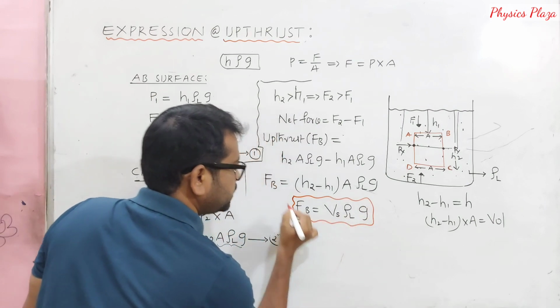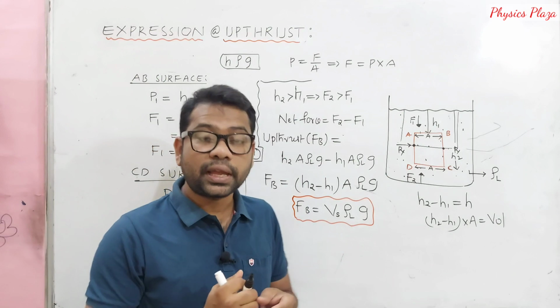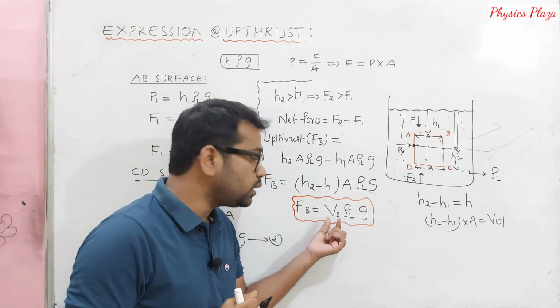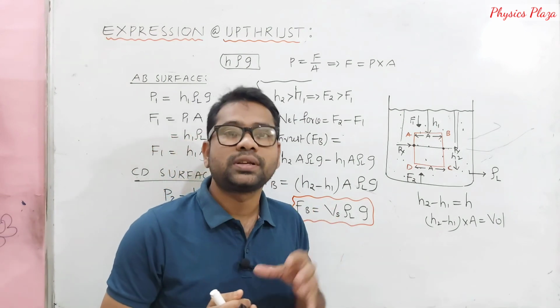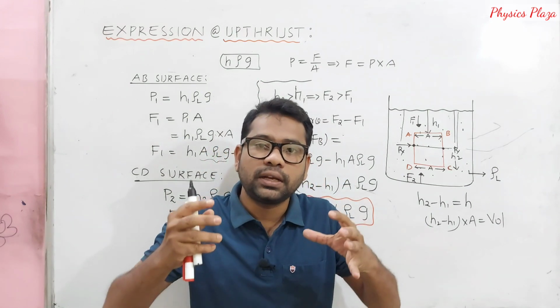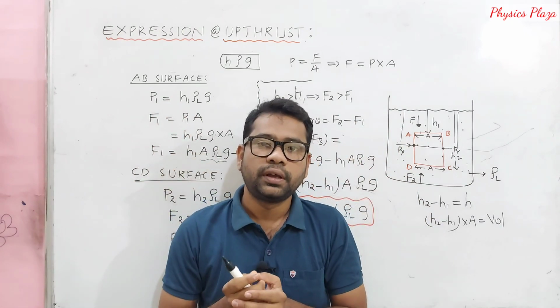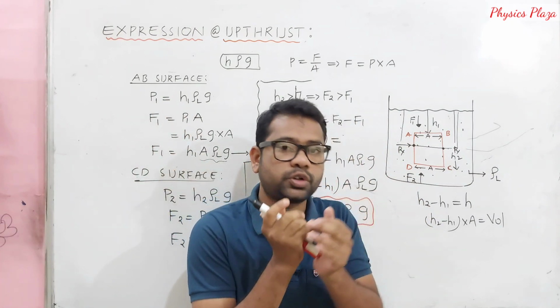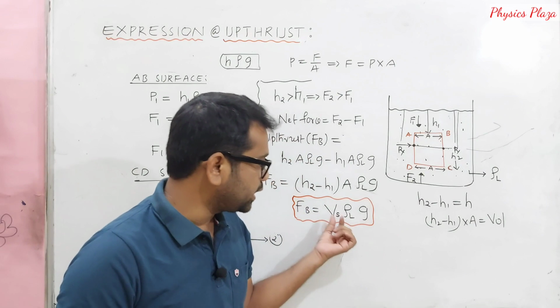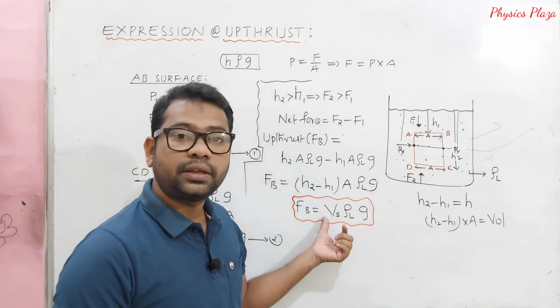Final expression for upthrust, that is Vs rho L G. Children, again I am saying, Vs is what here? Volume of the solid immersed. Every time it is not compulsory that the full solid, that is the complete body, is immersed. If only half the portion is immersed, then half of the volume must be taken here. If it is immersed 70%, that must be taken here.